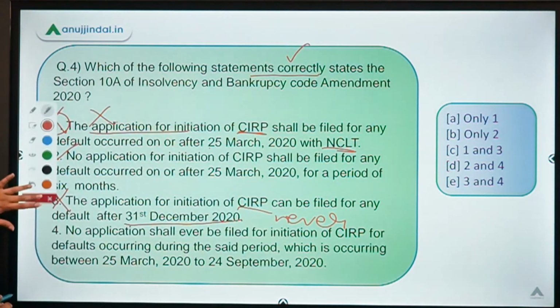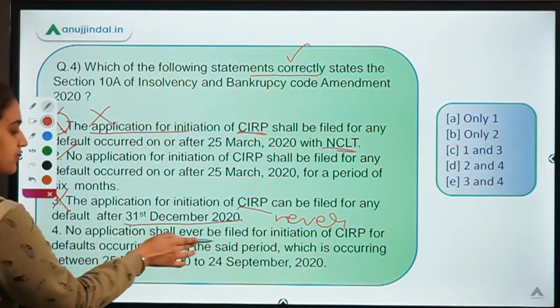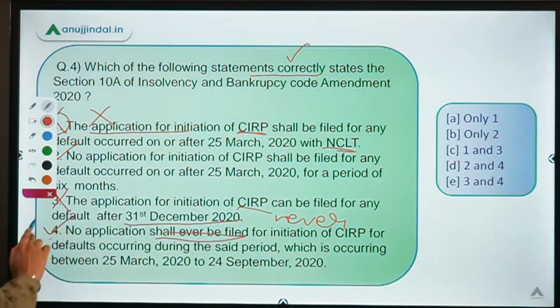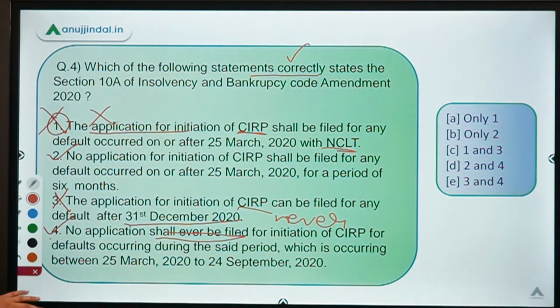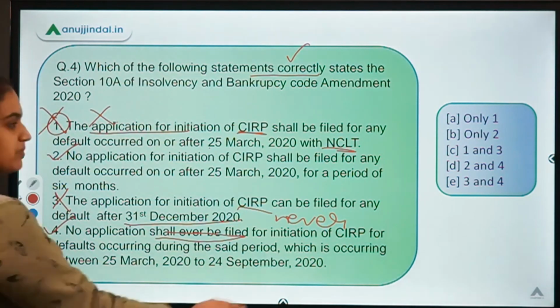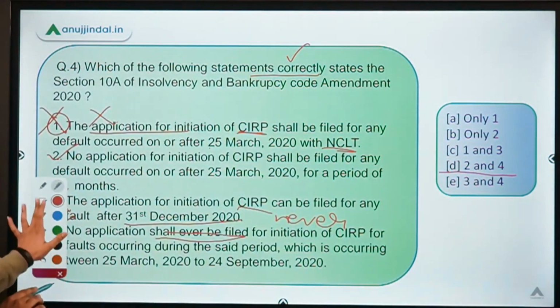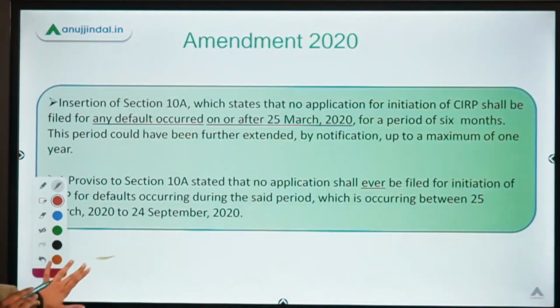And the last one says no application shall ever be filed for this resolution process. This statement is again correct. So which statements are correct? Second and fourth. Right? So second and fourth are correct and we had to identify the correct statements. The answer is option D. I hope the amendment is quite clear to you now.